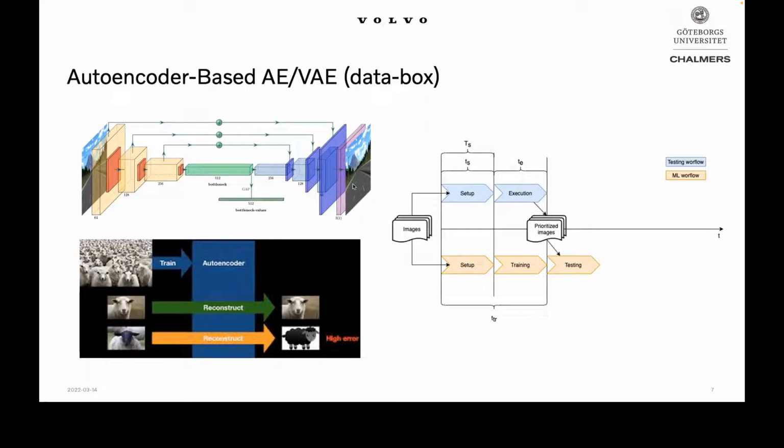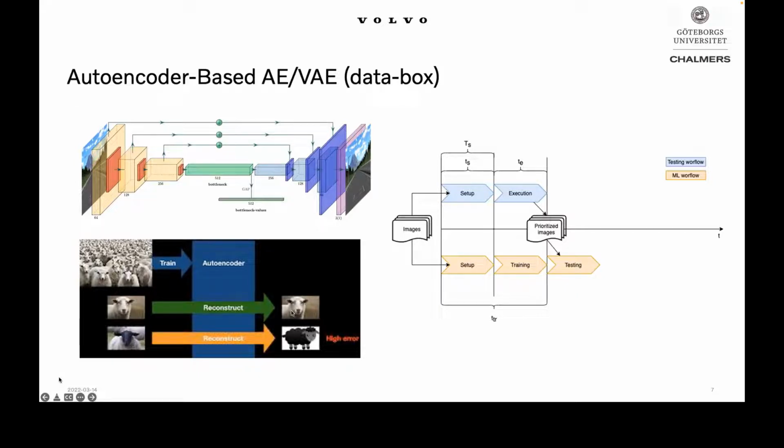And how can we use this? It's a separate network, so this is not the system under test. The assumption is that we train this network with the training data, and then we use this trained autoencoder model on the test set, and we try to reconstruct the test set images.